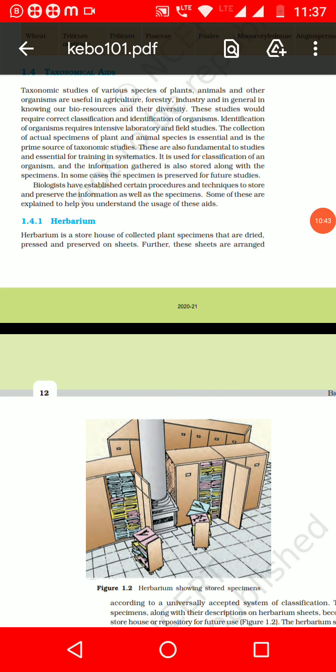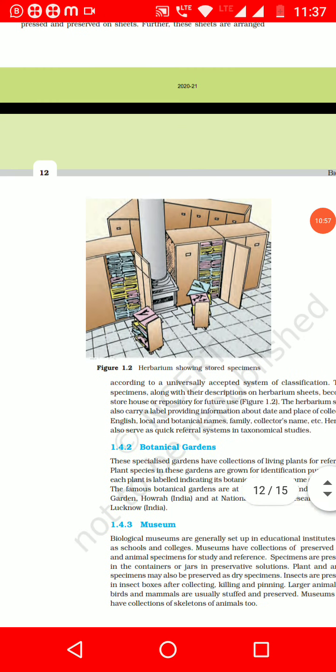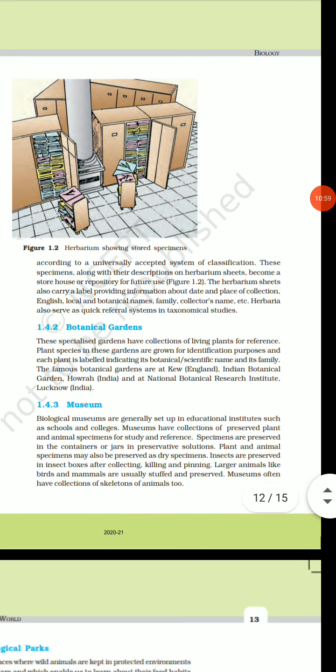The first one is herbarium. So herbarium is nothing but a storehouse of collected plant specimens that are dried, pressed and preserved on sheets. Now these sheets are arranged according to the universally accepted system of classification. These specimens along with their descriptions on the herbarium sheet become a storehouse or repository for future use.